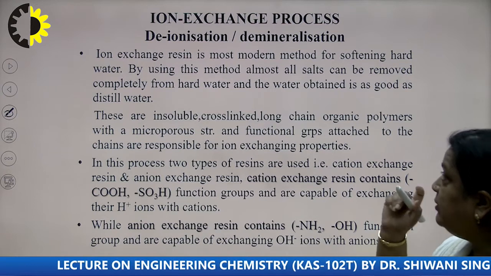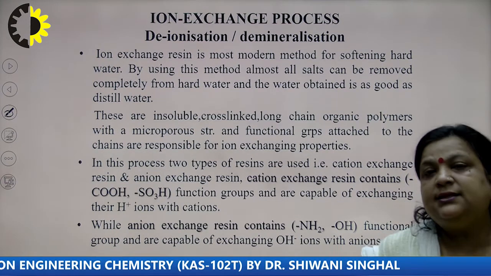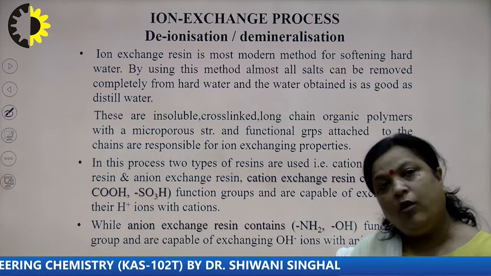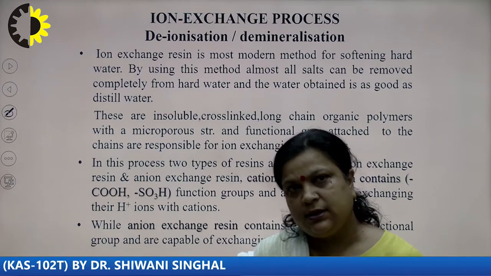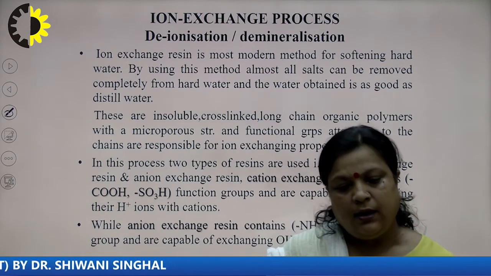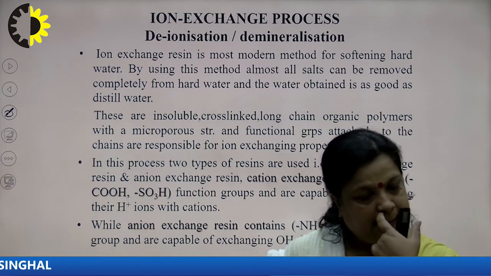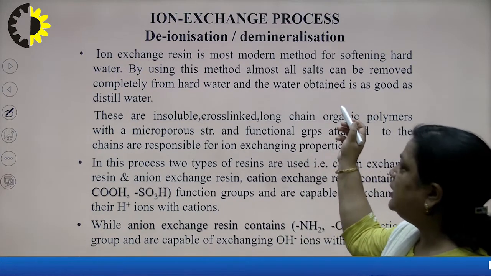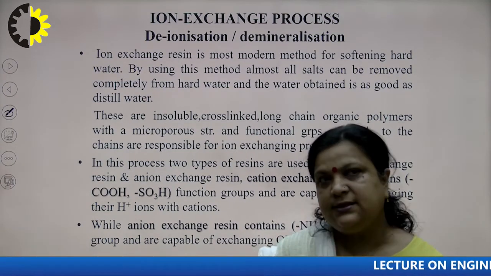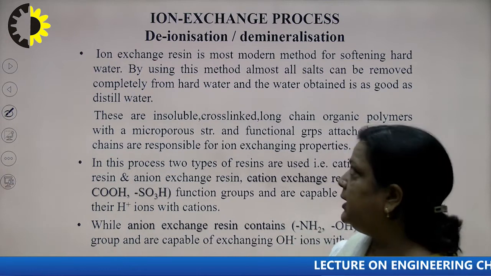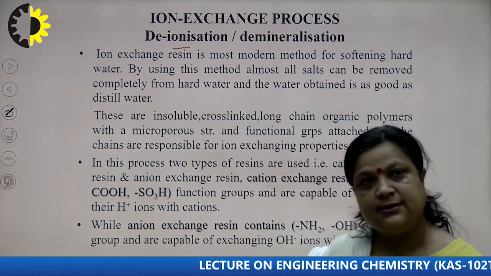This is the modern method for softening, and in this method we remove all types of ions, or we can say all salts, meaning we can remove cations as well as anions, and then we get water as distilled water. It means in this process all types of ions, whether cations or anions, can be removed.